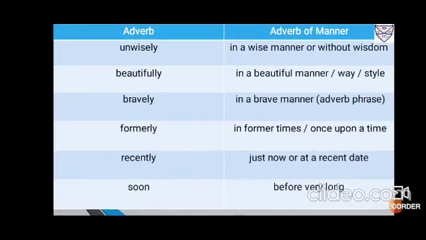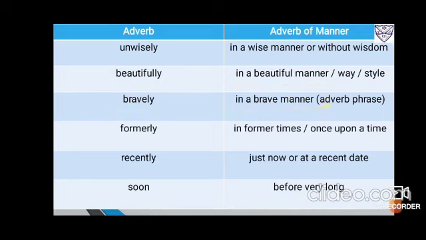Now these are a few adverbs of manner, which change into adverb phrases. Unwisely: without wisdom, or in an unwise manner. Beautifully: in a beautiful manner, or with beauty, of beauty.